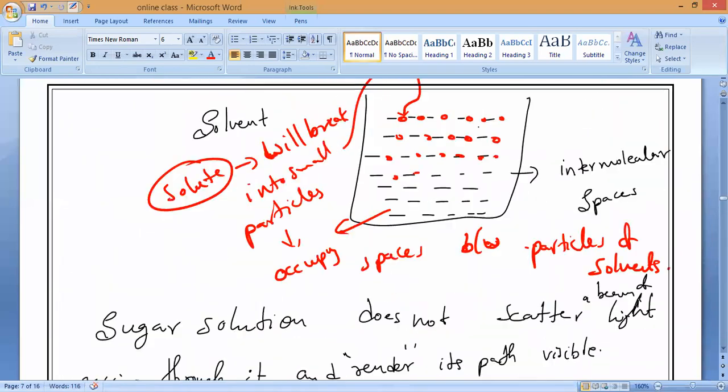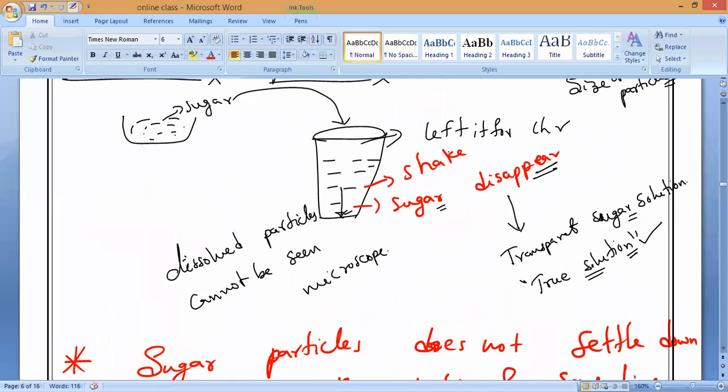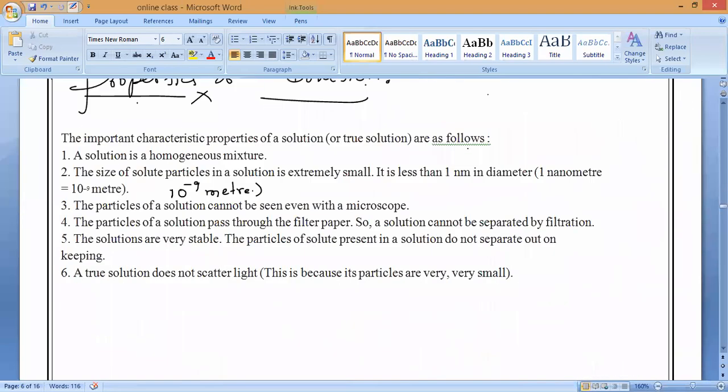Yes or no, Hari? All the 6 properties we studied or not from the sugar solution? Yes, sir. So what is the first property? Everybody, you can see a solution is what mixture? Homogeneous mixture. That is what we all know. So all the solutions are homogeneous mixtures. Next, the size of the particles is extremely small. Yes or no?